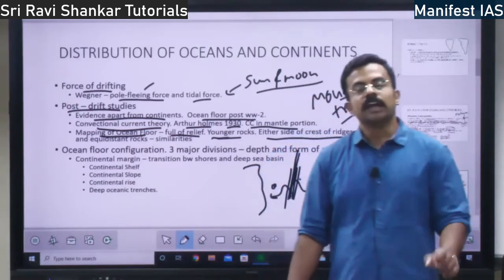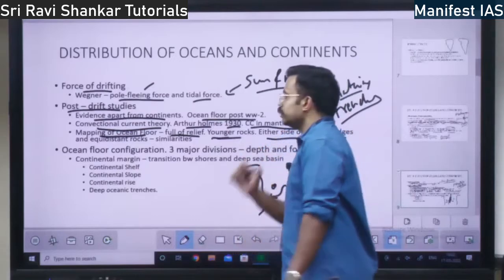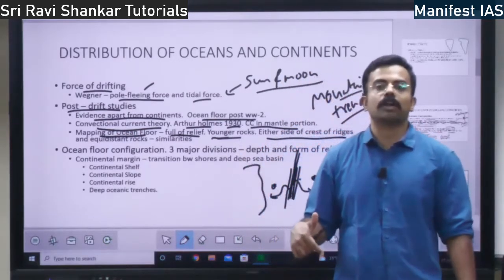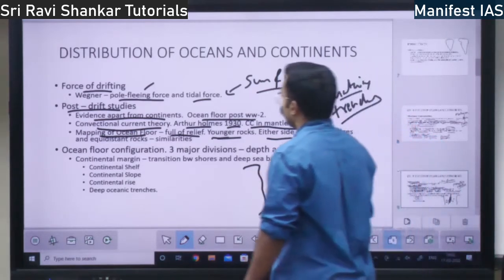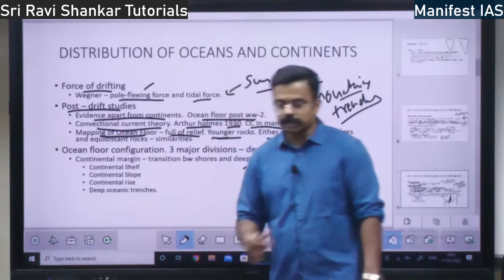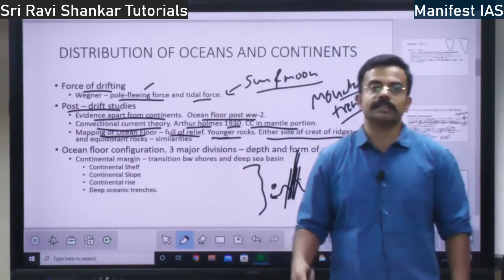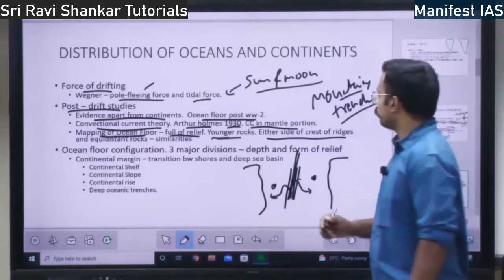Which gives evidence that both rocks were formed out of the same volcanic eruption, right? All this information shows that the landform within the ocean is a very lively environment. It is not a still environment, right?